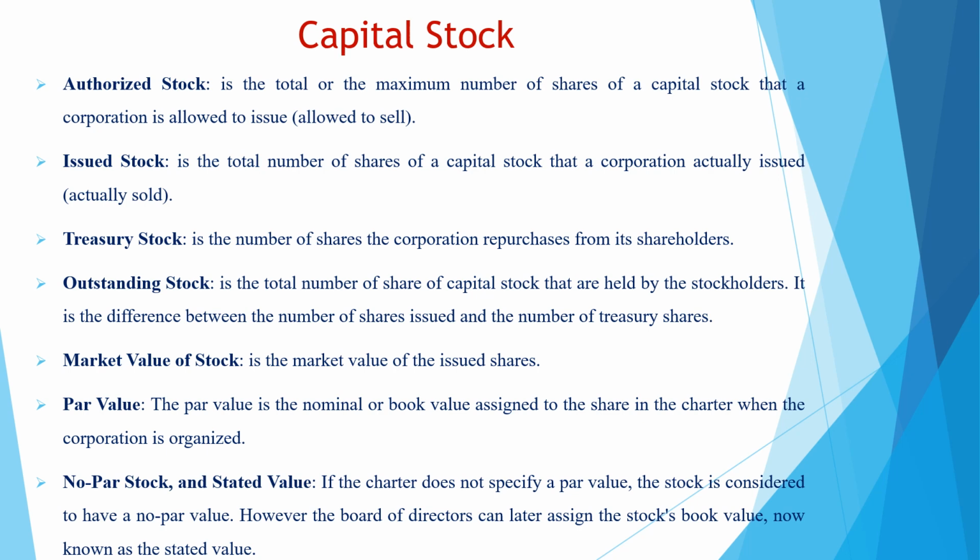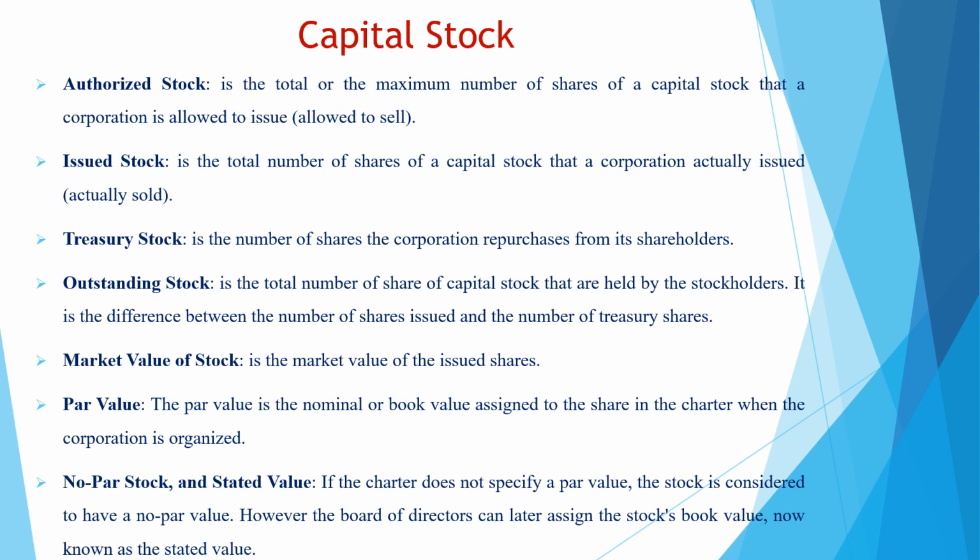Treasury stocks are the number of stocks that the corporation repurchases from its shareholders. Outstanding stocks are the stocks available today in the market. It is the difference between the number of shares issued or sold and the number of treasury shares. So it is shares issued minus treasury shares.